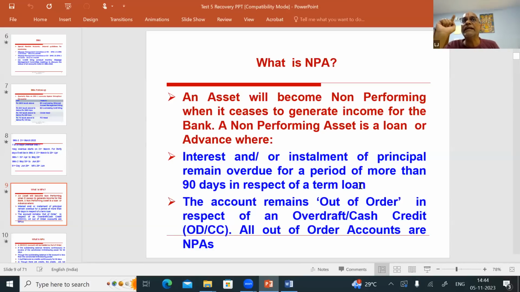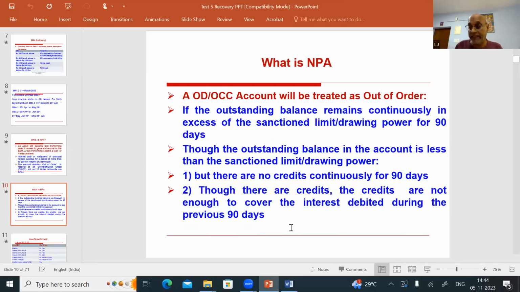So when we say an ODOCC account is an out of order account, the account remains out of order in respect of an overdraft cash credit ODOCC. All out of order accounts are NPA. For example, you take this. An ODOCC account will be treated as out of order if the outstanding balance remains continuously in excess of the sanctioned limit or drawing power for 90 days.